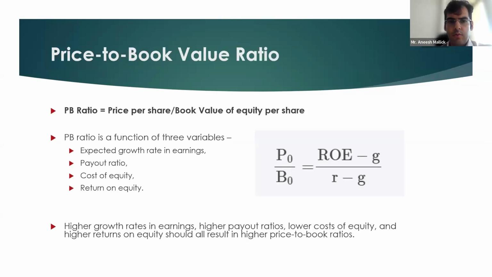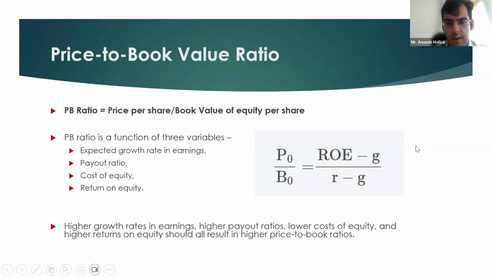The next one is the price to book value ratio. Price to book ratio is equal to price per share upon book value of equity per share. Similarly, if we have a set of listed comparables, with their price per share and book value per share, we can easily compute the PB ratio. The PB ratio is a function of four variables: expected growth rate in earnings, payout ratio, cost of equity, and return on equity. This is known as the justified price to book ratio.